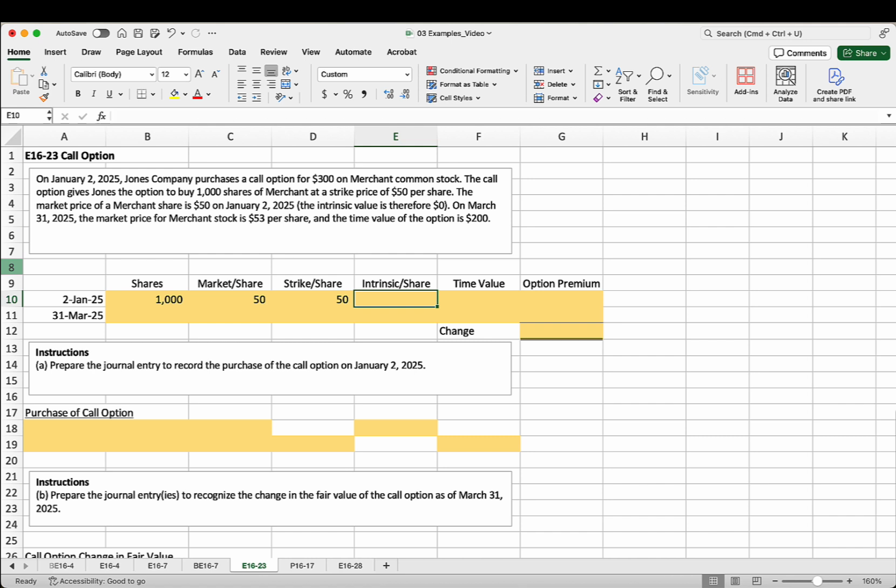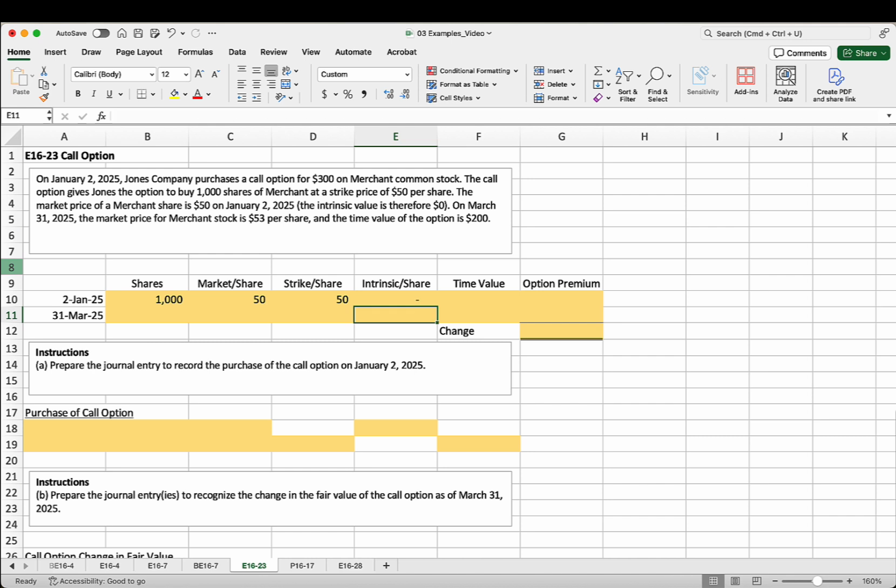And so remember here, this is the option to buy. So if we have the option to buy at 50, what we want for this contract to be valuable is we want the market share to be higher than 50, because that means we can buy at 50 at any point in time and then turn around and sell it to the market for that higher price. So the market price being higher than the strike price is what gives us value. So right now, this market price and the strike price are even.